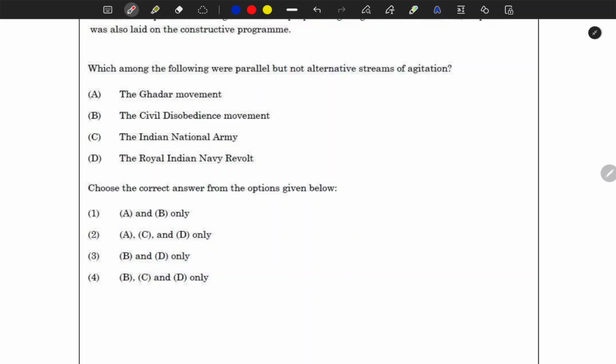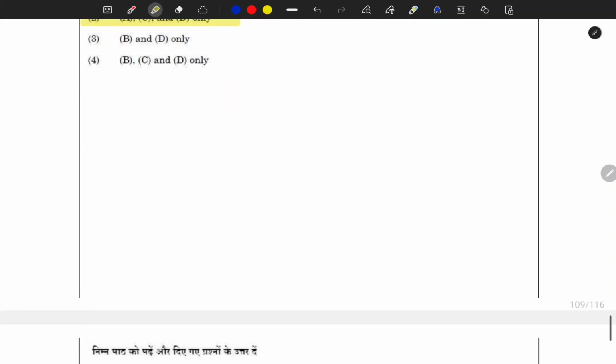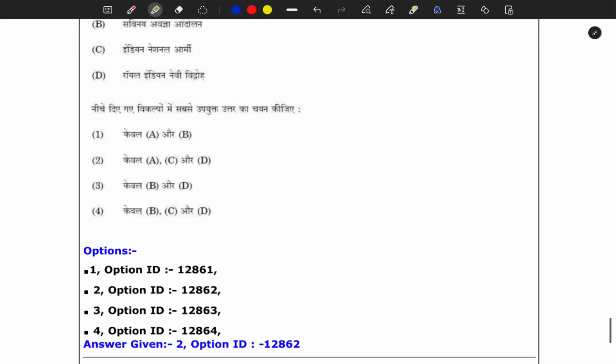Again and again I said, it is not the question which is difficult, it is the options which make a question difficult. Okay, so do you think the Civil Disobedience Movement was a parallel and alternative stream? It was not. It was inside the Congress. It was not parallel. It was the main. So you can easily eliminate B and thus you will get your answer. No need to think in any other way. Next question.